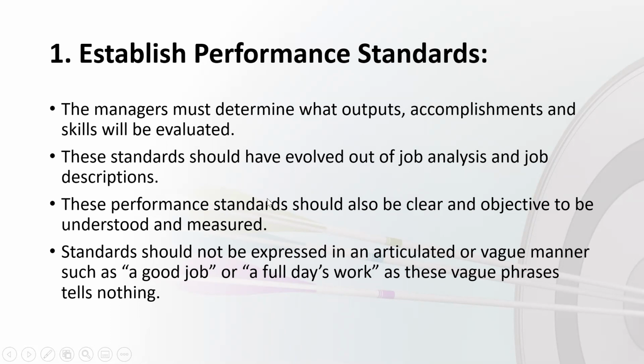Then these performance standards should also be clear and objective, to be understood by the employees in the organization. Those need to be in the form of measurement, or need to be measurable in the organization. The standards should not be expressed in an articulated or vague manner. These should not give any ambiguity in the organization. For example, vague statements like a good job or a full day's work are all examples of vague standards. The standards cannot be set in this form.